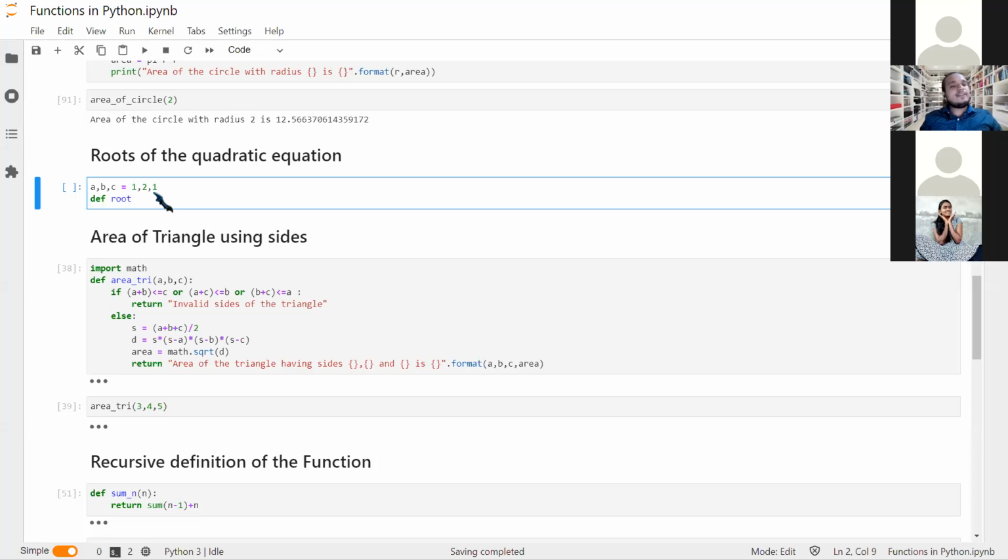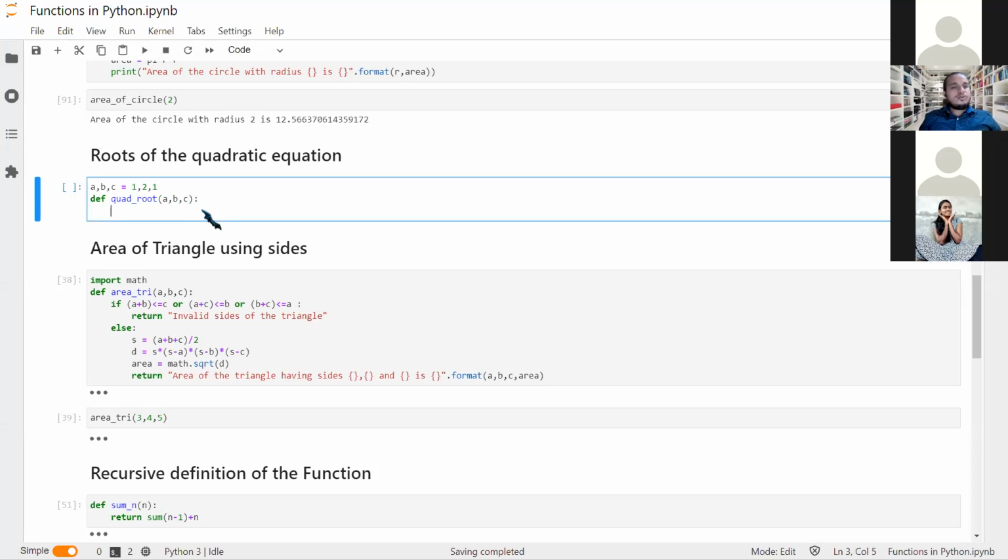So defining this as a function, quadratic root. If I have been given the coefficients, that is a comma b comma c, what we need to do is first find, say, the delta.